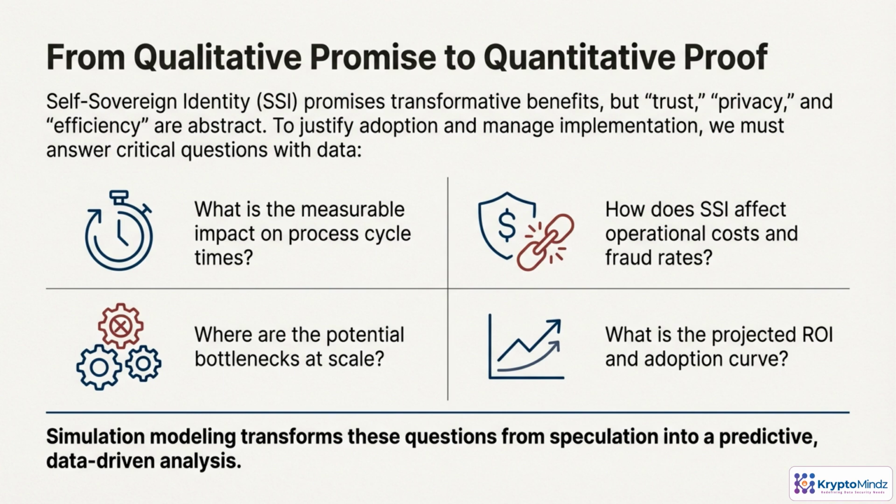From qualitative promise to quantitative proof. While SSI promises abstract benefits like privacy and efficiency, businesses need data to justify adoption. We must answer critical questions. How does it affect process cycle times? Where will the bottlenecks appear when we scale to thousands of farmers? By using simulation modeling, we transform these speculative questions into a predictive, data-driven analysis.